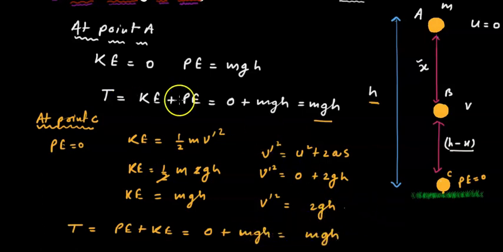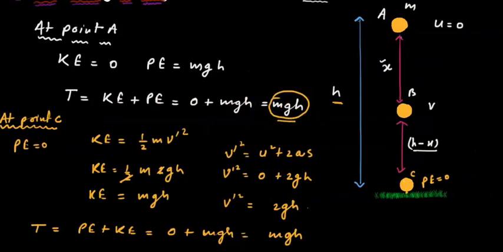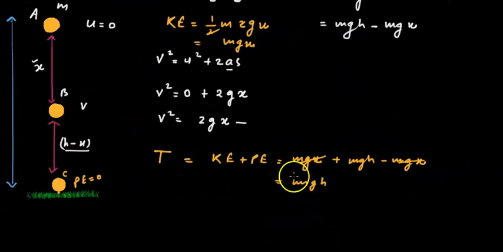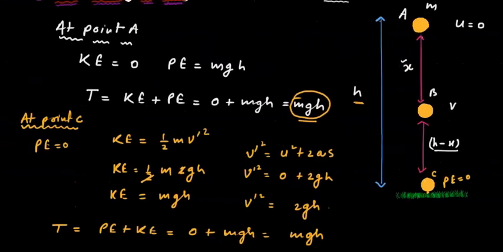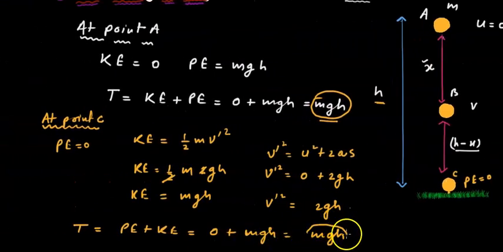What we have seen in all cases is that at point A it was mgh, at point B it was mgh, and at point C it is mgh. So you have seen that the total energy remains constant throughout.